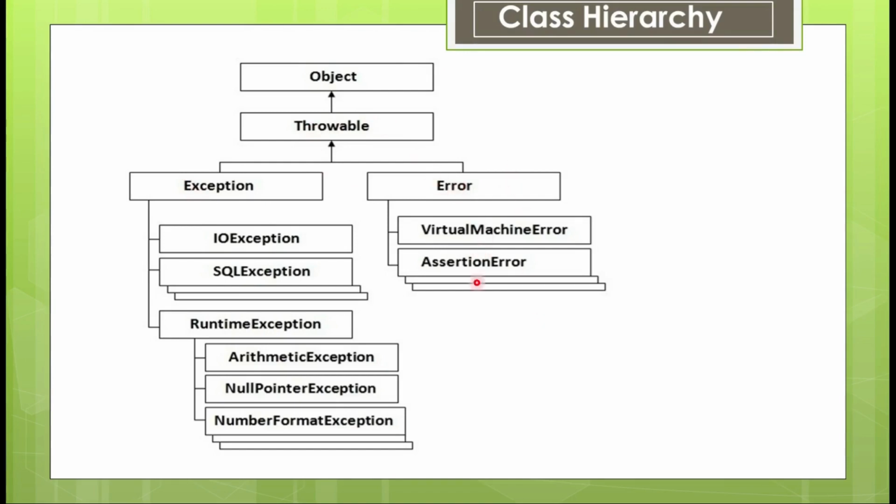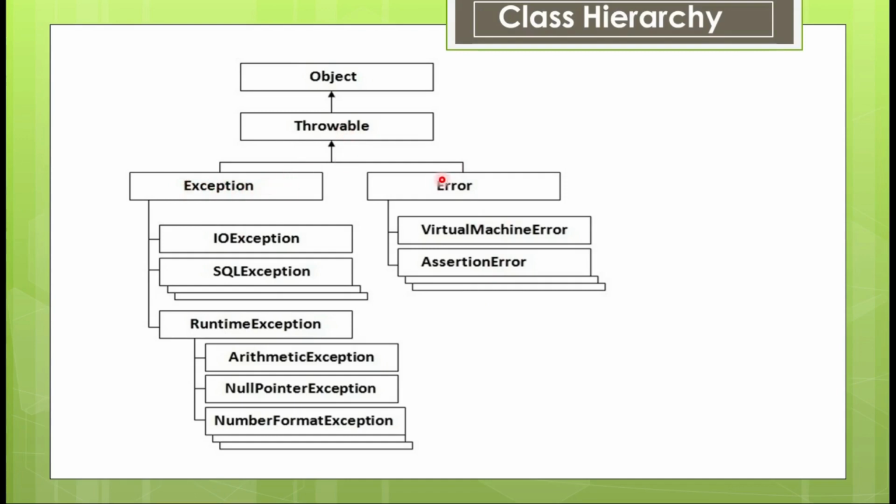We don't talk anything about Error. There are some errors not related to our application programming, serious errors like hardware failure and network failure. Whenever you are doing socket programming, if there is a problem with the network, it's not the problem of your Java program or application, it's the problem of the network. There are many different types of errors, hardware related and virtual memory related, and if internal components of your hardware fail, then your application fails. These are serious errors, but we don't talk about them. We will talk only about exceptions.